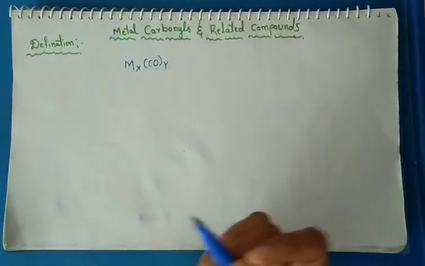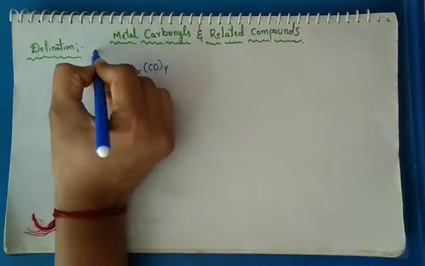So I can write: metal combined with carbon monoxide ligand forms metal carbonyl compounds.